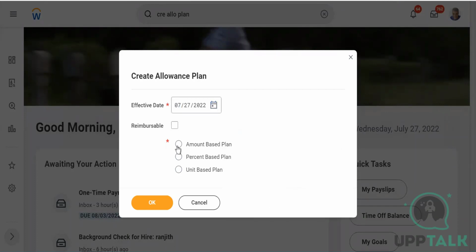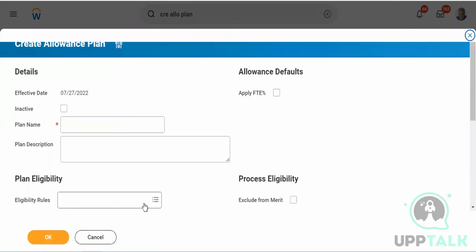So I'm putting today's date, and let's say non-reimbursable amount-based plan. An amount-based plan is basically a fixed number that you are going to give to any employee.